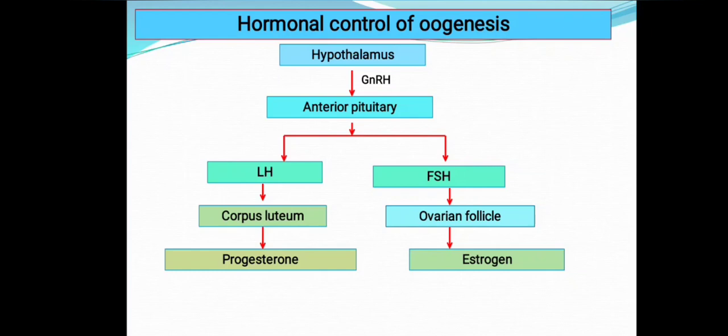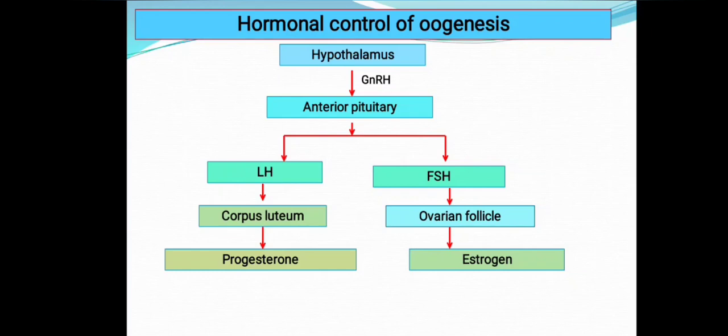Now, FSH acts on the ovarian follicle and stimulates the secretion of estrogen. FSH is required for the developing follicles to undergo further development. These ovarian follicles in turn secrete the estrogen. This is how hormonal control can be seen.